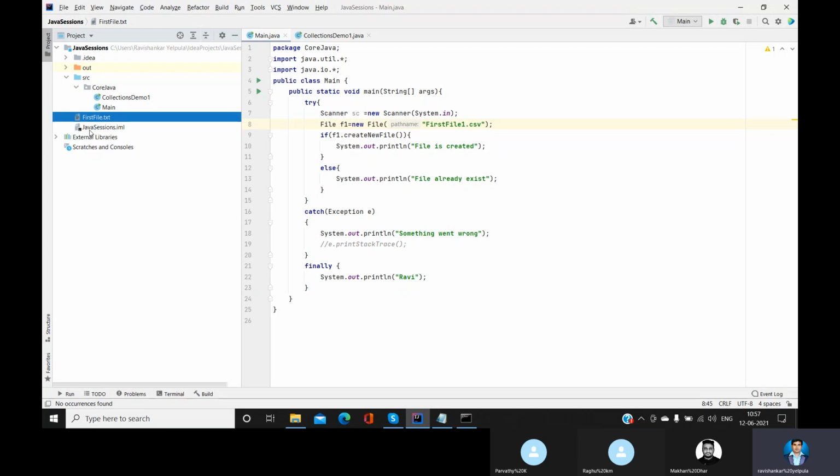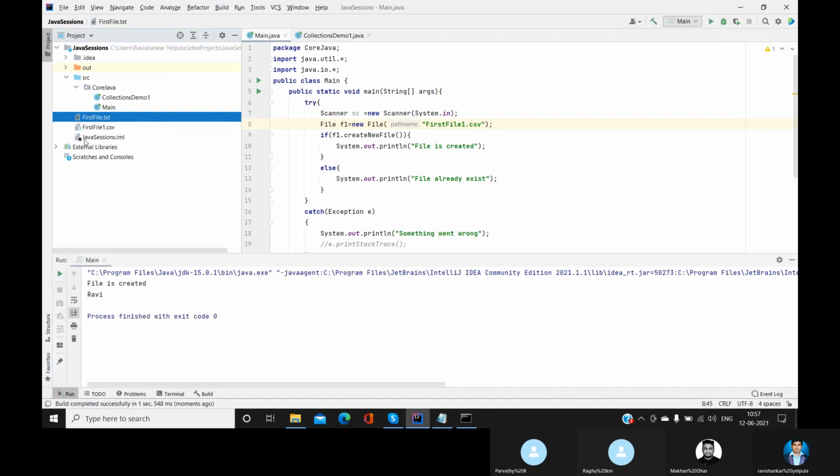See, we have only one text file. First, file one.csv, I'm going to create a new one. As soon as I hit this button, observe this area. Can you see this? Yes, it created a CSV format. The text file is there, and the CSV is created.